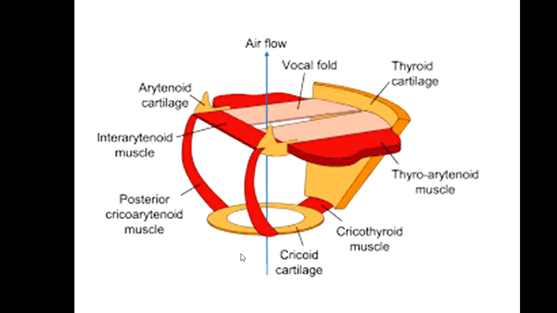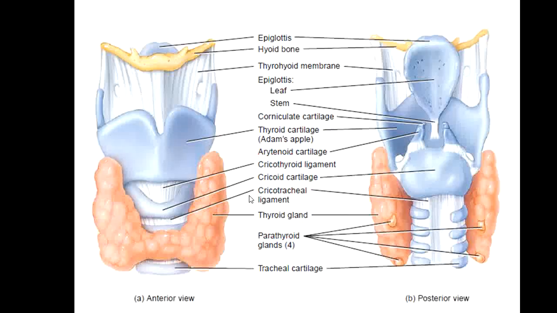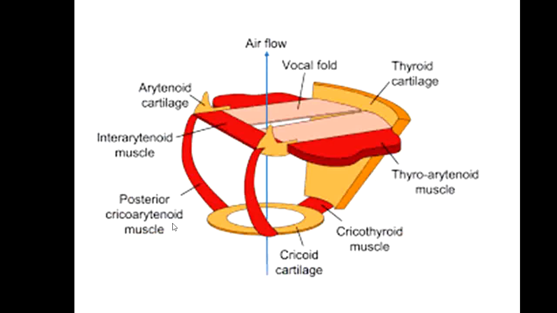This is just a simulated diagram of the voice box, in which you can see that this is the frontal side and this is the dorsal side of the voice box. The frontal side of the voice box or larynx consists of the cartilage called thyroid cartilage.